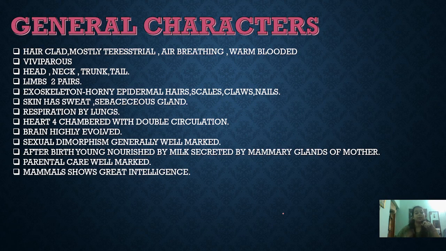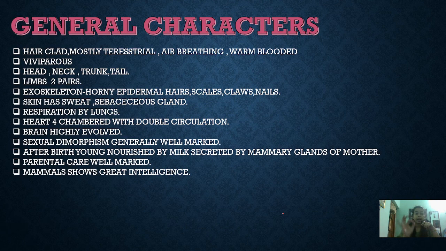Apart from that, they are also terrestrial, they are also air breathing and warm blooded like that of the aves. Aves were also warm blooded, so from tetrapods two are warm blooded animals. They are viviparous, that is they give birth to young ones, and their body is divided into head, neck, trunk and tail.